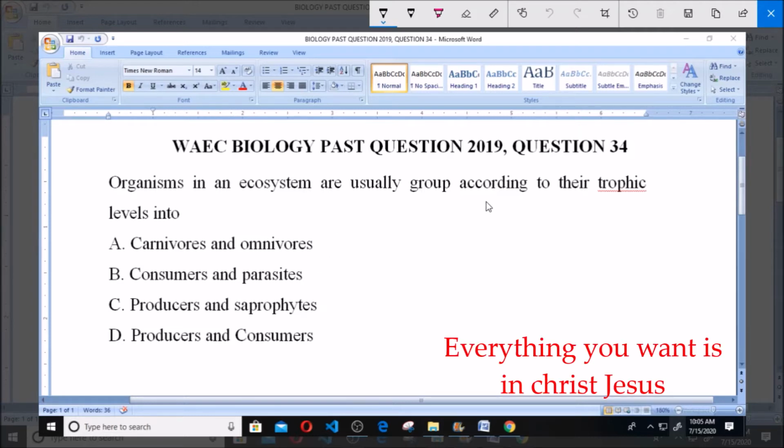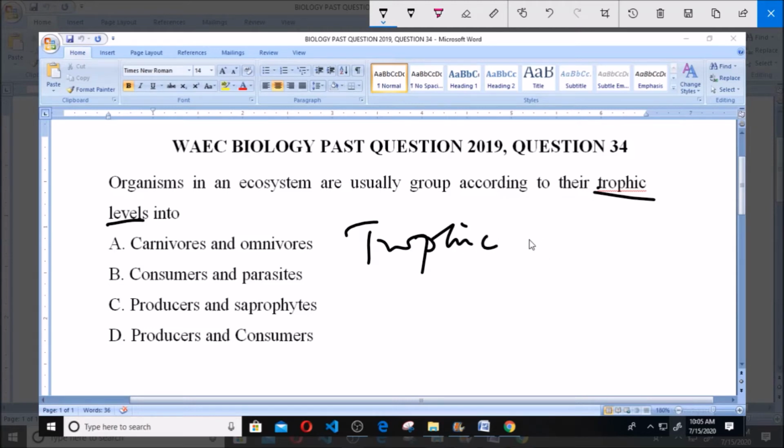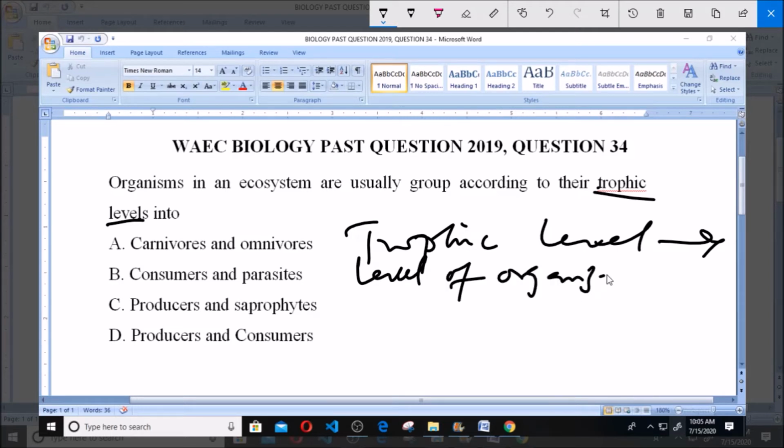Now, you ask yourself, what is a trophic level? Trophic level refers to the various levels of organization in terms of feeding in an ecosystem.